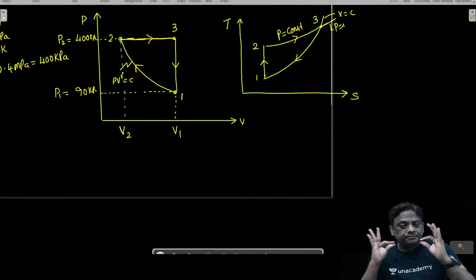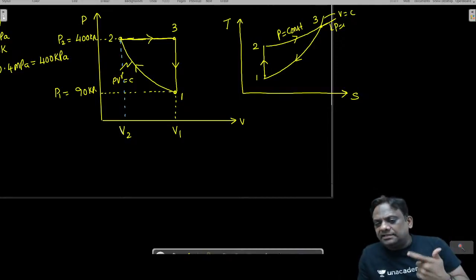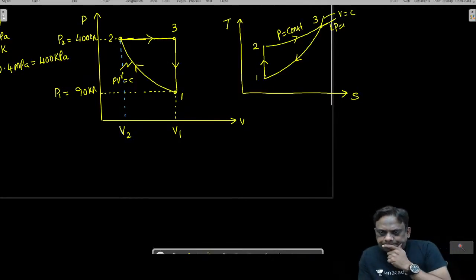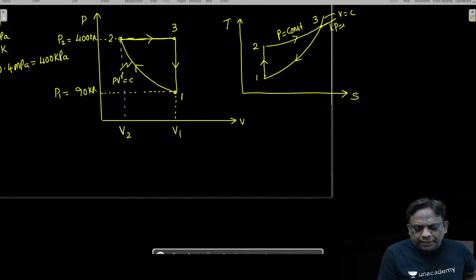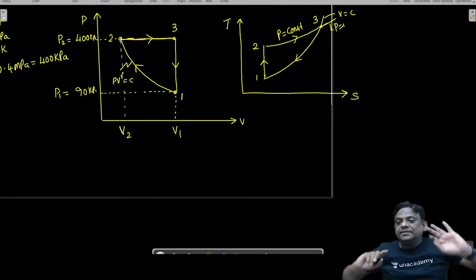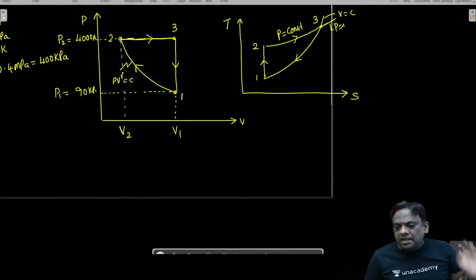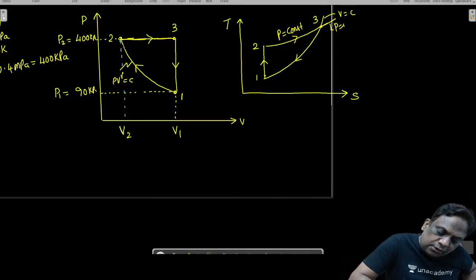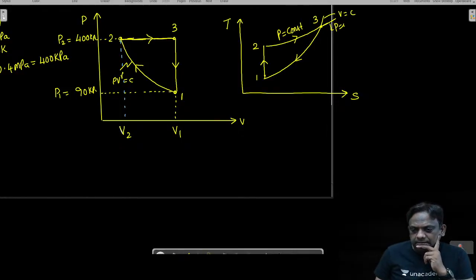Now what he says is there are so many things to be calculated. Yes, this is a good question. Why do I say it is a good question? There is a reason. Only initial conditions are given and we need to calculate all. If one calculation goes wrong, everything will go wrong because it is all linked. That's why whenever you come across such questions, you should be very careful with the calculation part, because we are connecting from 1 to 2. If something goes wrong while calculating from 1 to 2, it is finished. Is it clear?